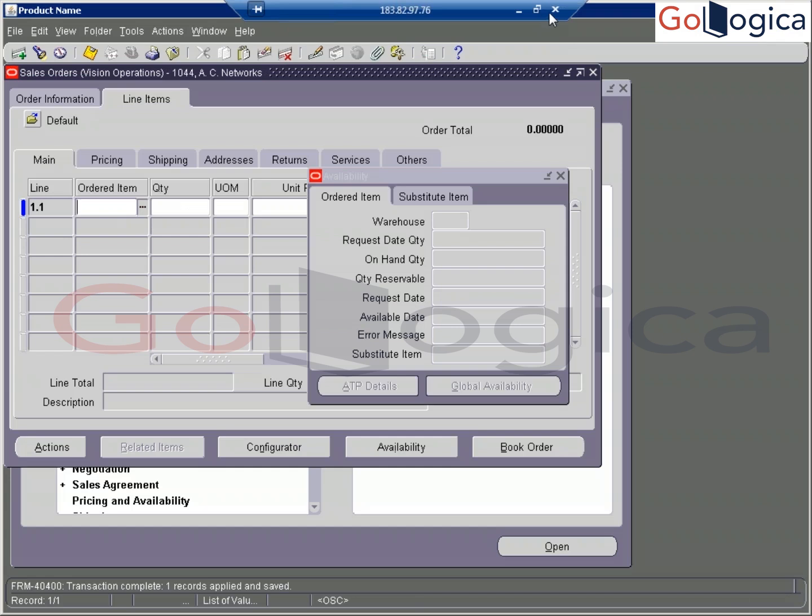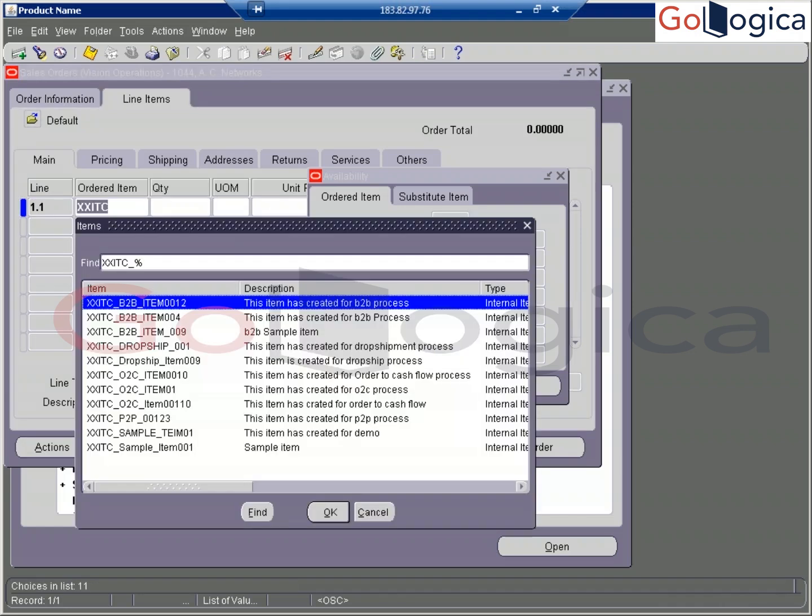Right, enter your item details here. So here I'm going to put XXITC, tab. Is our item coming here? Drop ship.